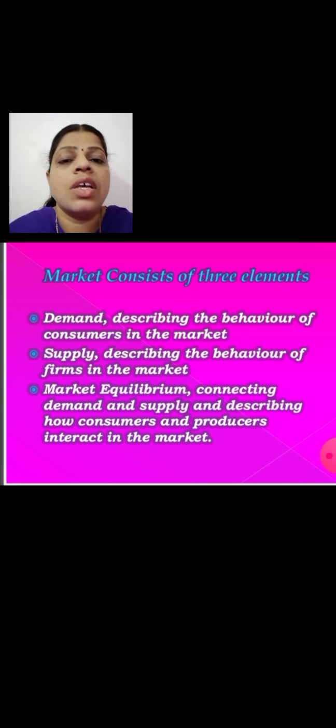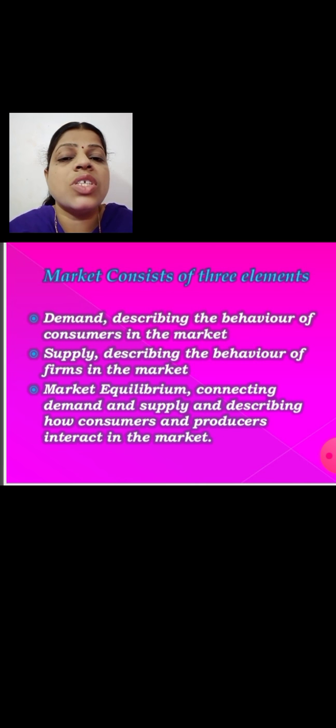That means if more and more is demanded in the market, the suppliers will supply their products. But you have to understand that the demand arises from the consumers at very low prices.